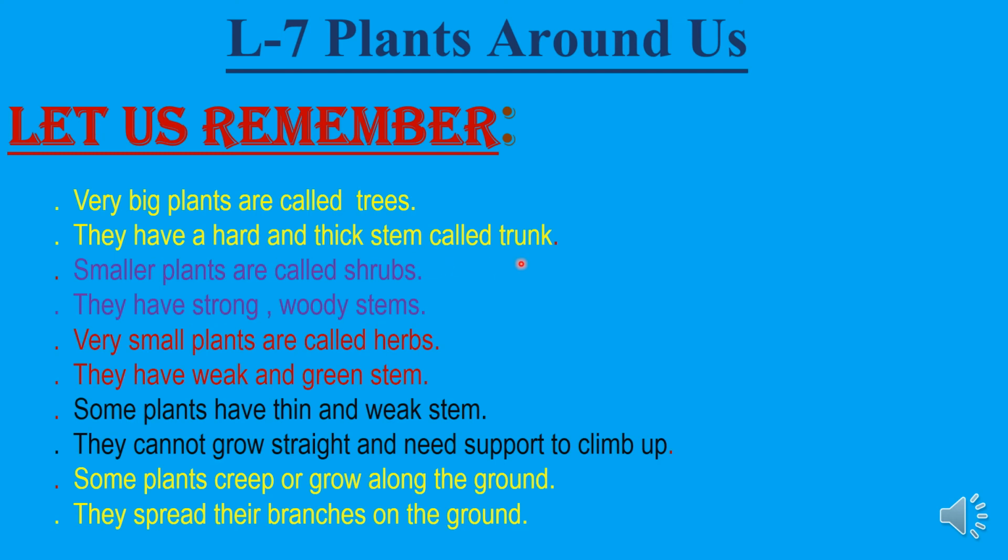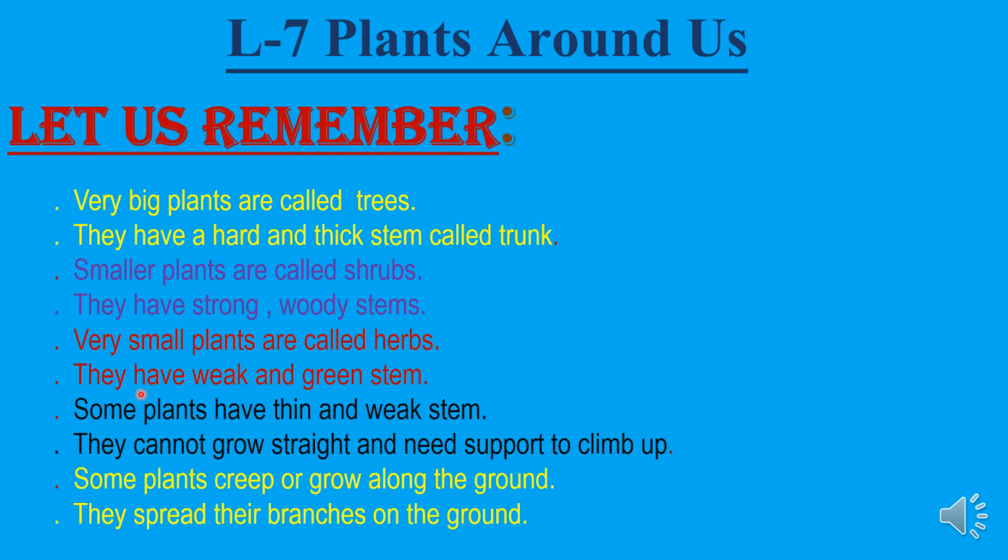Okay, children. Next, smaller plants are called shrubs. They have strong woody stem. Next, very small plants are called herbs.